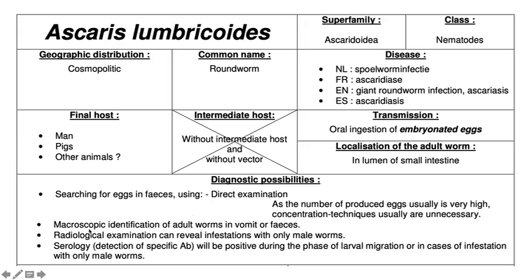Then there is radiological examination by X-rays, and we can find the infection, sometimes only male worms, and we can use serology by detecting the antibodies.